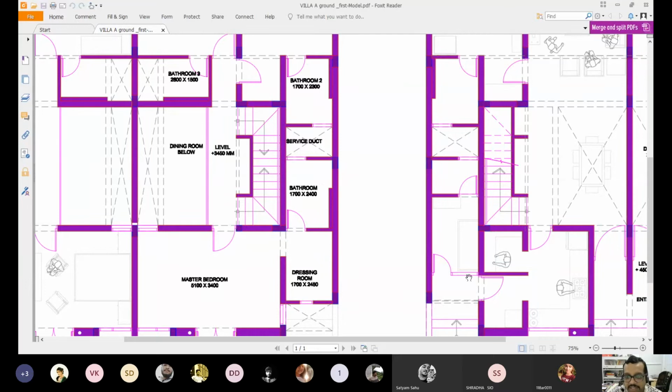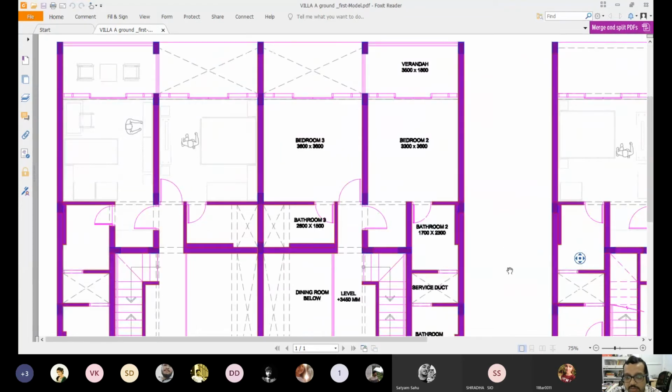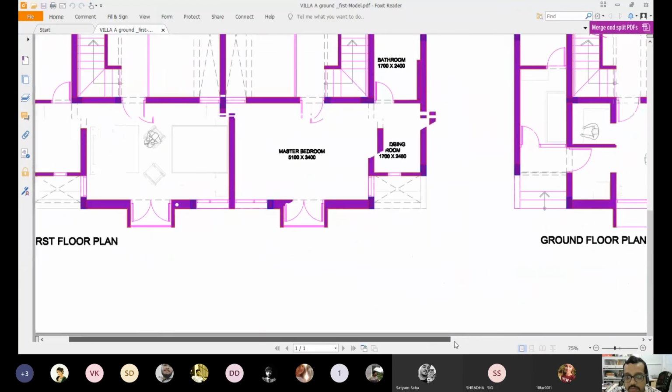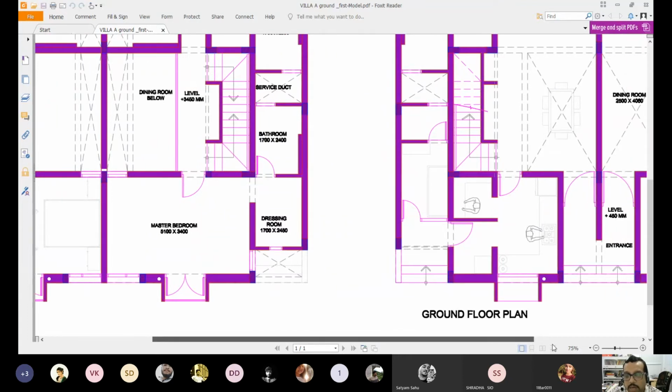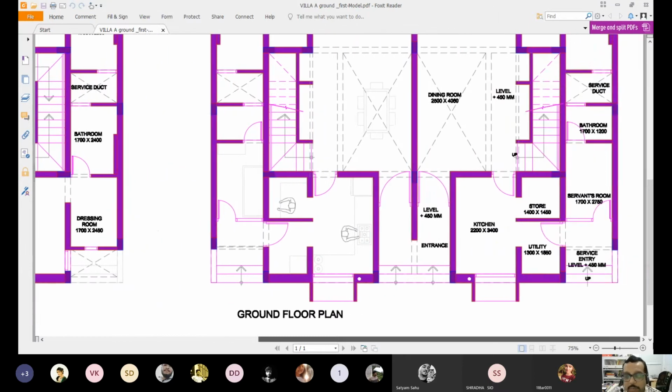Again, I will show you. You have a servant's bathroom here. This is a servant's room cum servant's bathroom. So servant's room and bathroom, this bathroom is an open type. There will never be a Western system. It will be an Indian one with a shower overlapping. So almost you have to stand on the Indian system to stand and work.